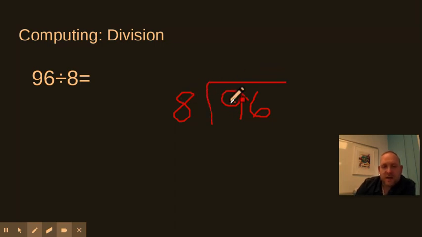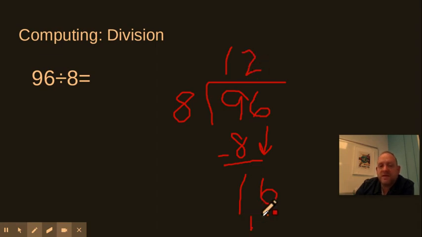So, can I take 8 out of 9? I can. I can do it exactly 1 time, and 1 times 8 is 8. And that leaves me with 1 left over. Then I'll drop down my next digit. If I'm following the standard algorithm, I get 16. 8 times what gives me 16? Well, it should be 2. Hopefully you had that one down. That will give me 16 and a remainder of 0. So my answer, 96 divided by 8, is indeed 12.